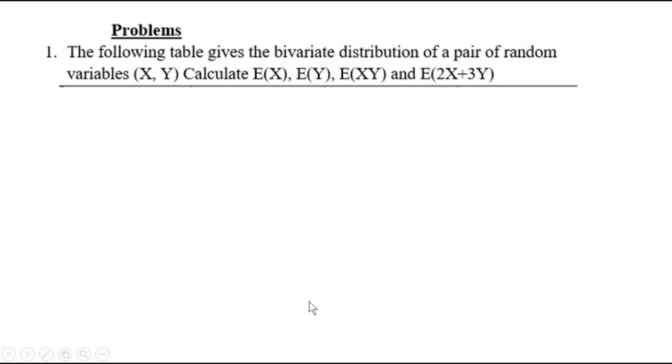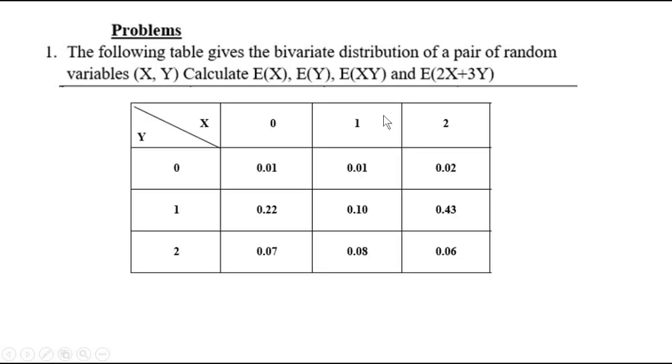Now, let us solve one question. The following table gives the bivariate distribution of a pair of random variables capital X and Y. Calculate E of x, E of y, E of xy and E of 2x plus 3y. Now, let us first find out the corresponding marginal PDFs. Here the joint distribution is given, the values of y are 0, 1, 2 and the values of x are written in the topmost row. Here x is 0, 1, 2.